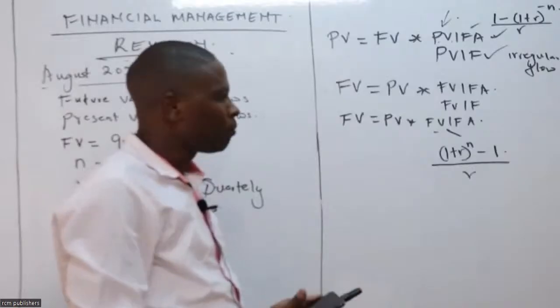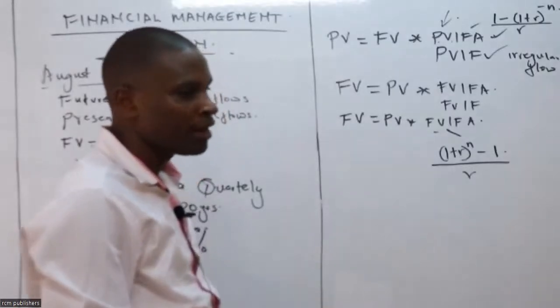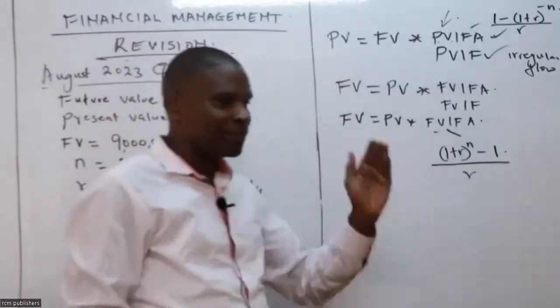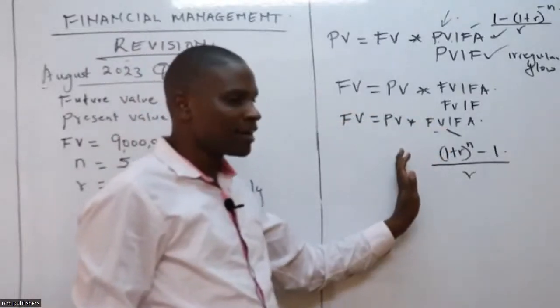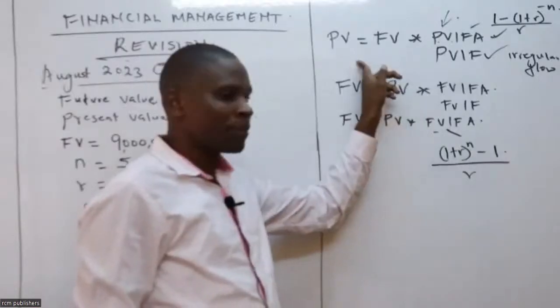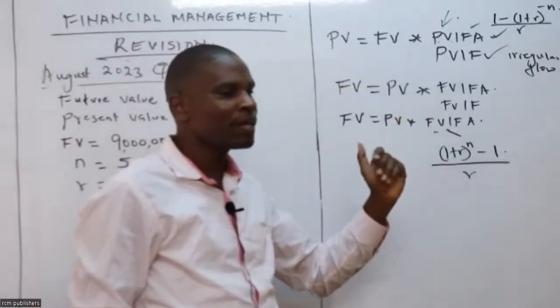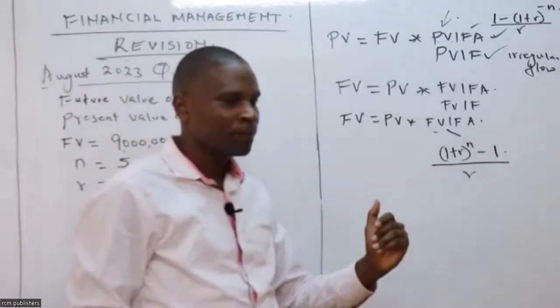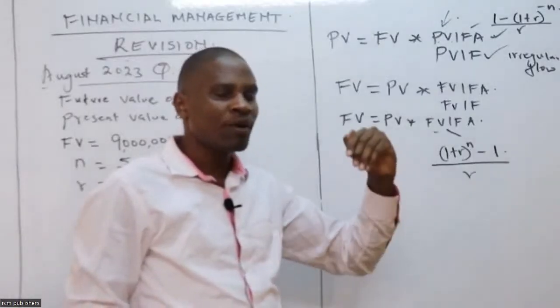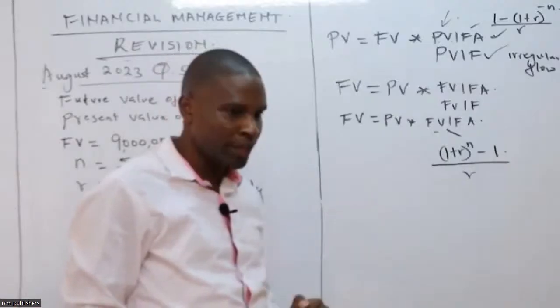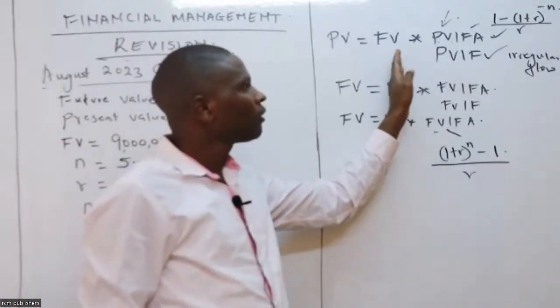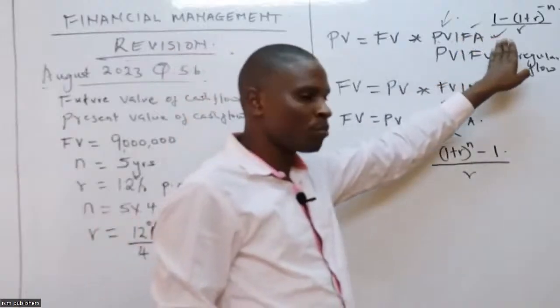Gordon, I hope we are together. So this is what we are saying: when you're looking at present value, the value of an item today, we use the PVFA formula.